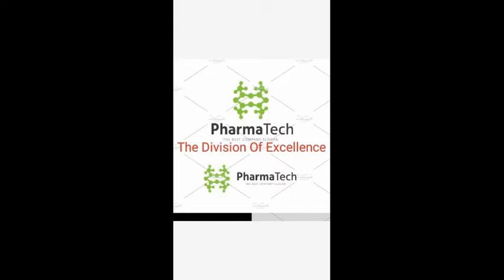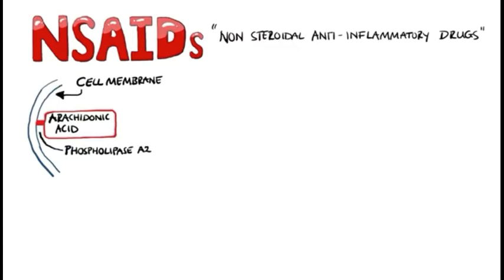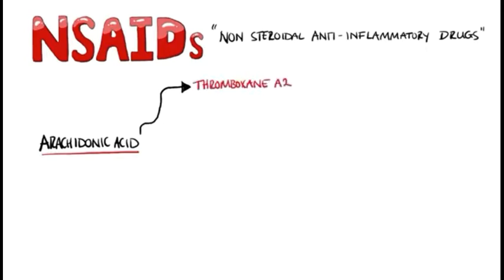So let's start the most important chapter in pharmacology, which is the therapeutic aspect of non-steroidal anti-inflammatory drugs, also called inflammatory disorders. So let's start this chapter. NSAIDs are equivalent to non-narcotic and also non-opioids. So NSAIDs are also non-narcotic and non-opioids. So let's see the first classification of NSAIDs, which is non-selective cyclooxygenase inhibitors.